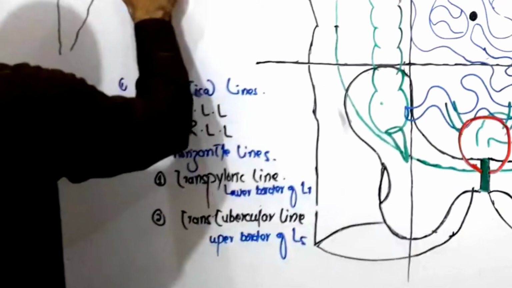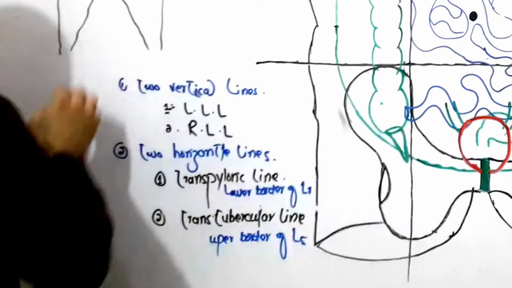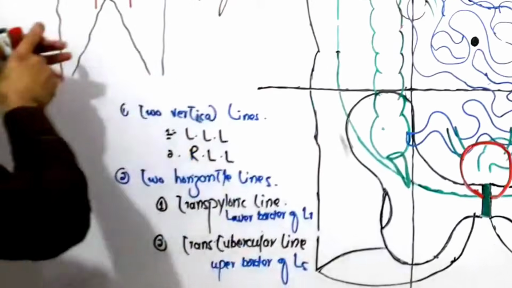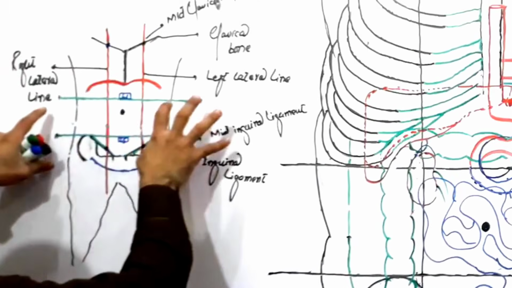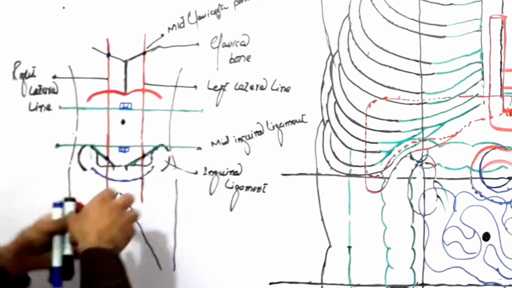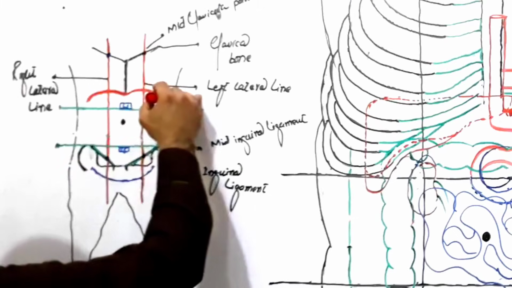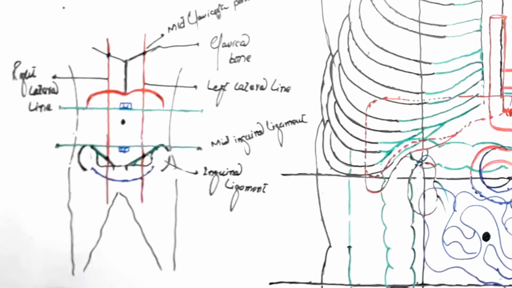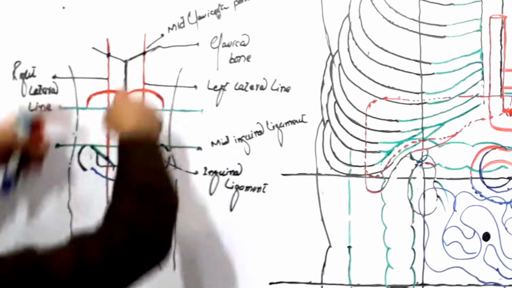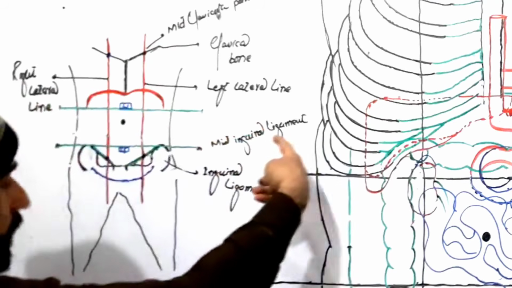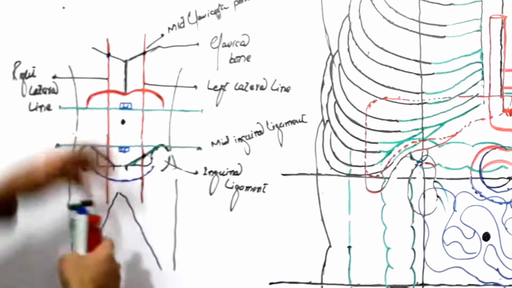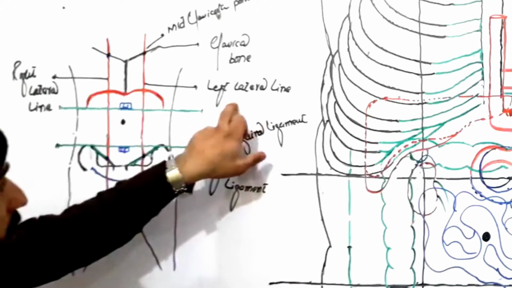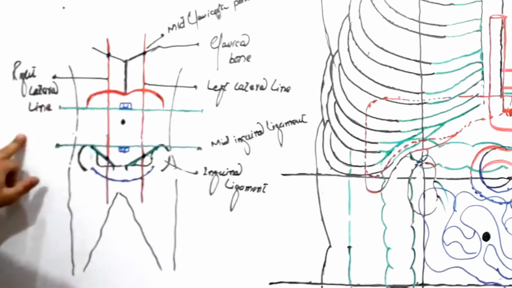Now let's name all these positions. So what did we do? In order to divide the abdomen into 9 regions, we have to draw some imaginary lines. The imaginary lines are 2 vertical lines and 2 horizontal lines. The vertical lines are called the left lateral line and the right lateral line.